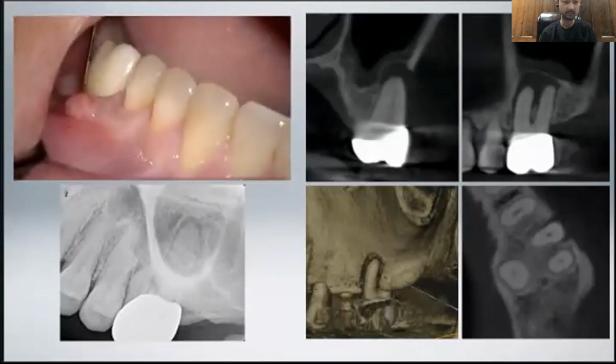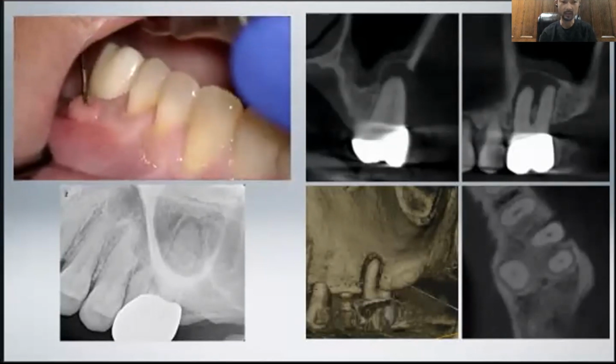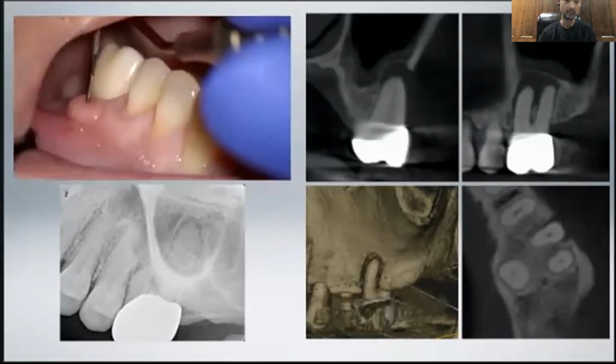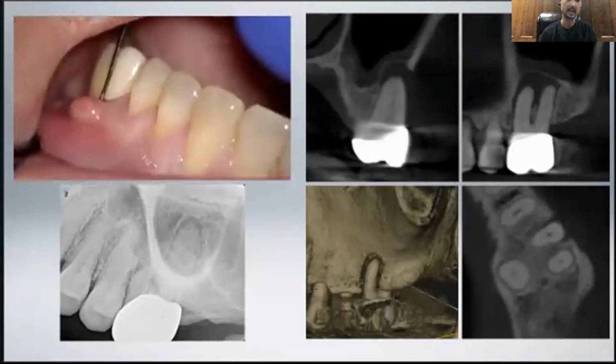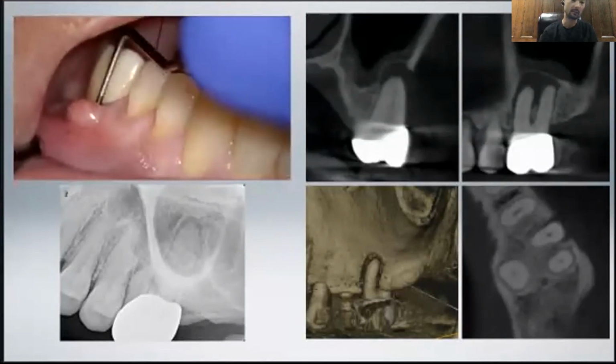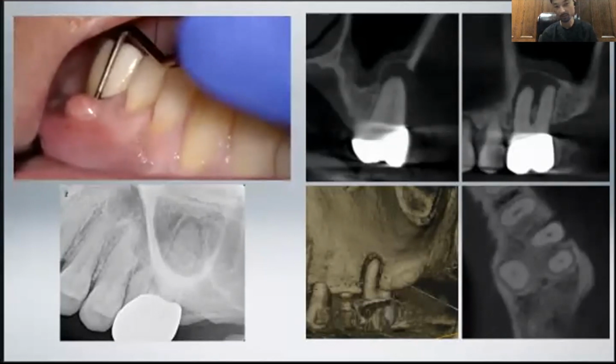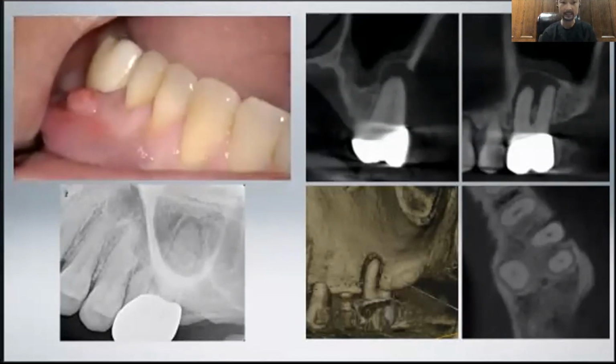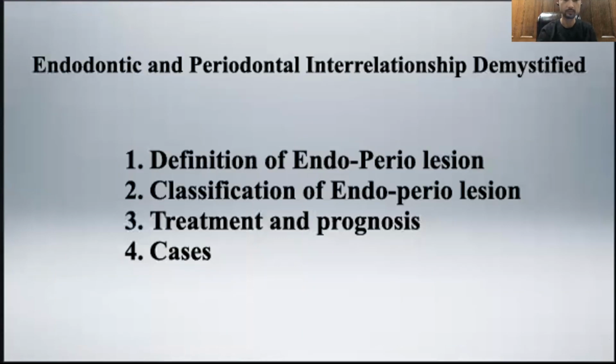You see the very deep periodontal pocket on the mesobuccal, and also there's a sinus tract at the marginal portion that can be traced all the way down to the apex of the mesobuccal root. You can also see on the cone beam CT that there is a deep bone loss on the mesobuccal root, and also periapical radiolucency on the mesobuccal and also distobuccal. I will discuss these today.